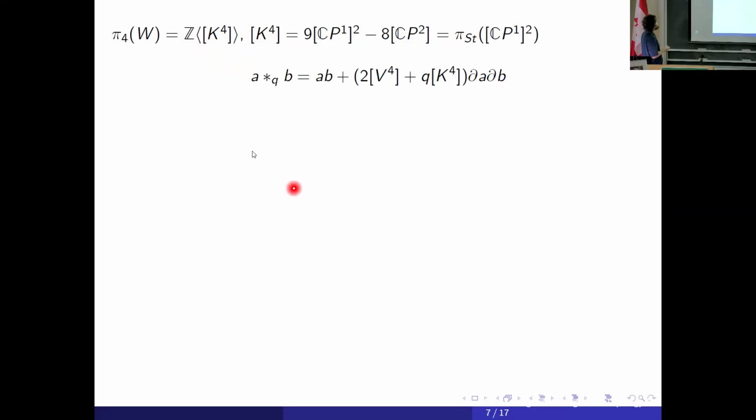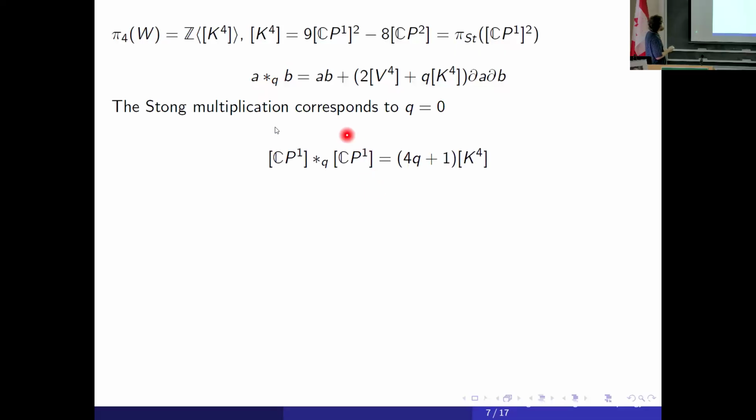So we have only one integer parameter for all such multiplications. For Stong multiplications, Q is 0. And we have this relation: the generator of the second homotopy group, its square is 4Q plus 1 times the generator of the fourth homotopy group. And in fact, there is no other relation in the homotopy ring, in the coefficient ring of this theory.